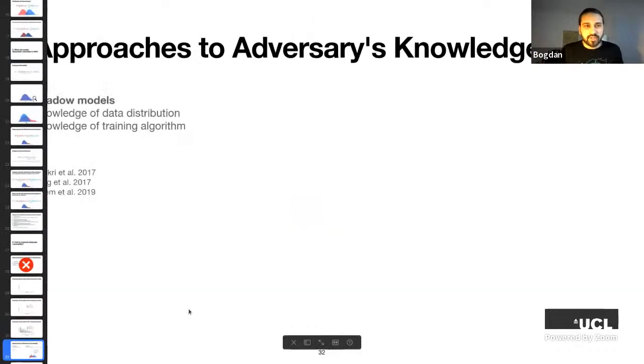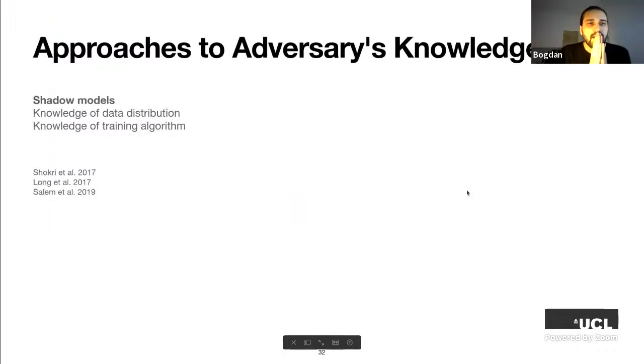So in the literature, we've seen mostly 2 main approaches to formalizing adversaries' knowledge in membership inference attacks. One approach, I'm going to call it the shadow model approach, not technically correct, but I'll call it that for the purpose of this talk. In this approach, we assume that the adversary has some knowledge of the data distribution and of the training algorithm.